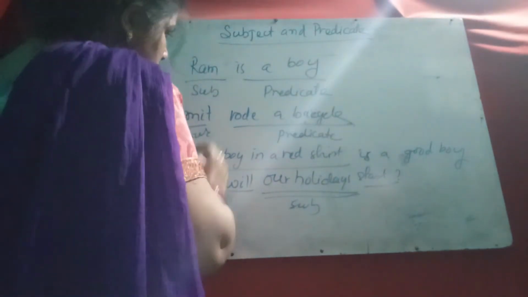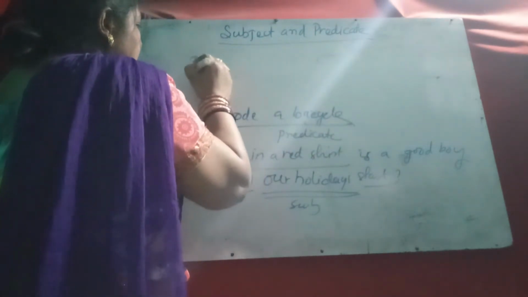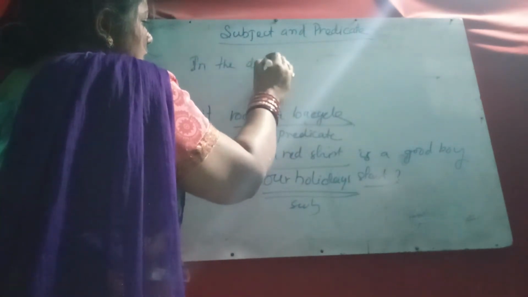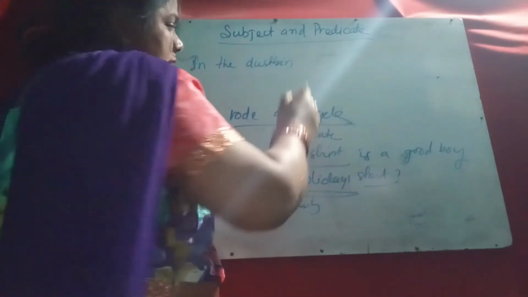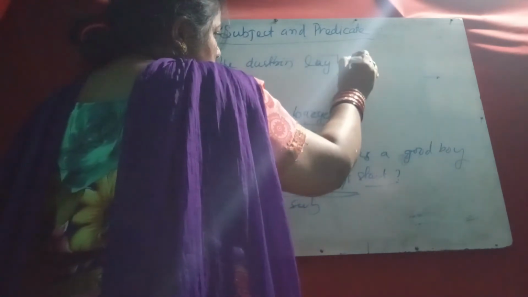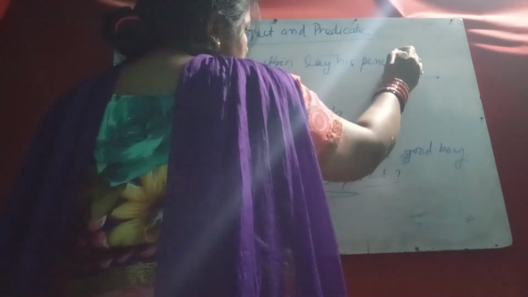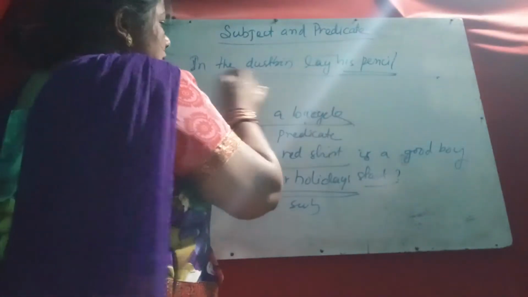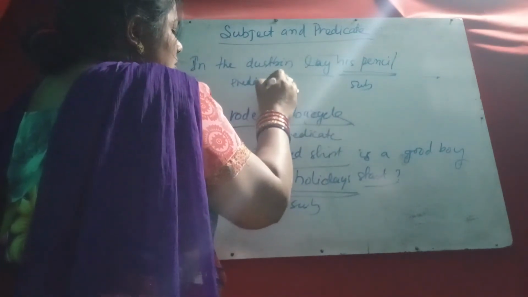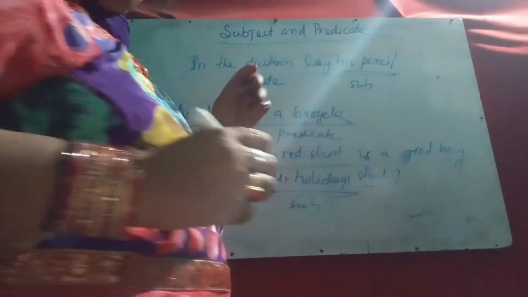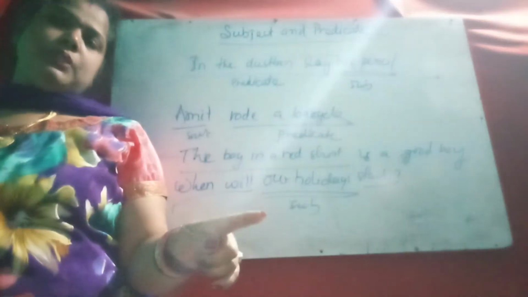Suppose: In the dustbin lay his pencil. It is a sentence where his pencil is the subject, and the rest is the predicate. So the subject often comes at the beginning of the sentence, but sometimes the subject comes in the middle or at the end of the sentence also.